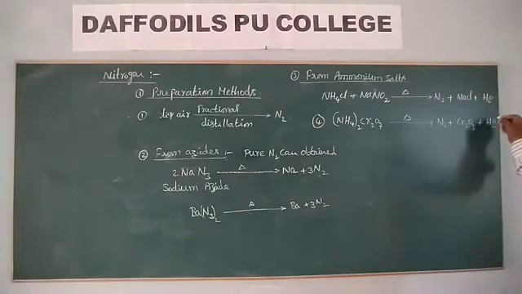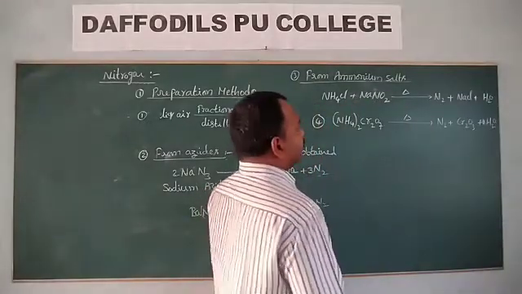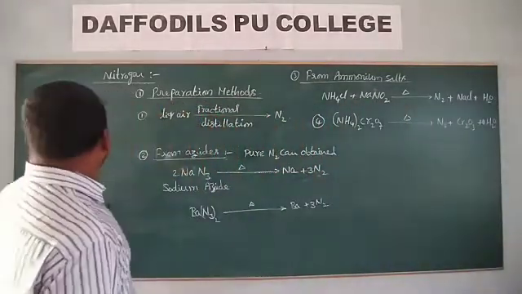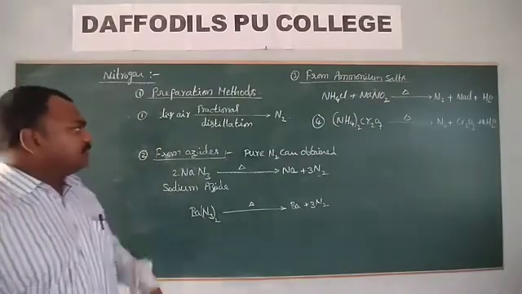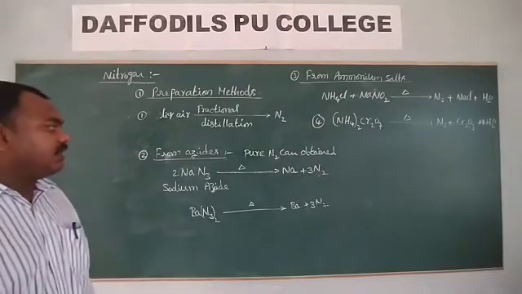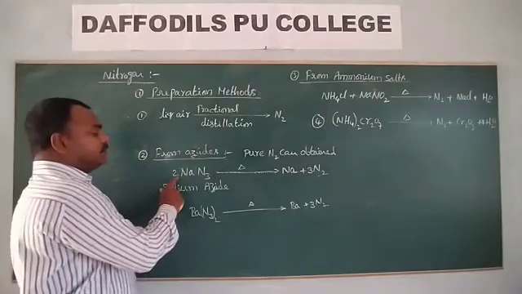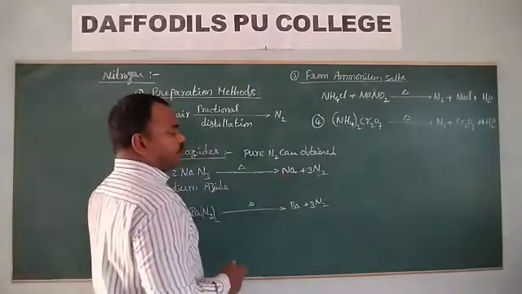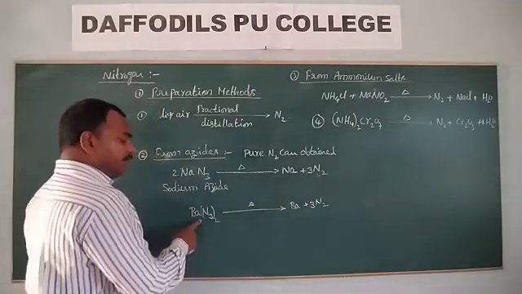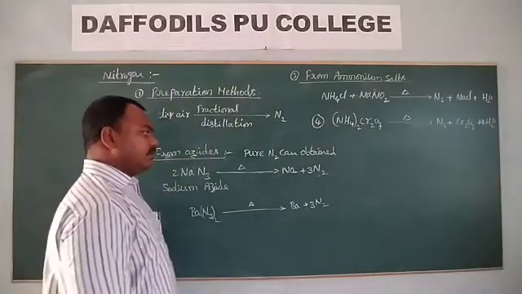So these are the preparation methods. First is from liquid air: on fractional distillation, you get nitrogen gas. The second is from azides. Sodium azide on heating gives sodium and nitrogen; barium azide on heating gives barium and nitrogen.